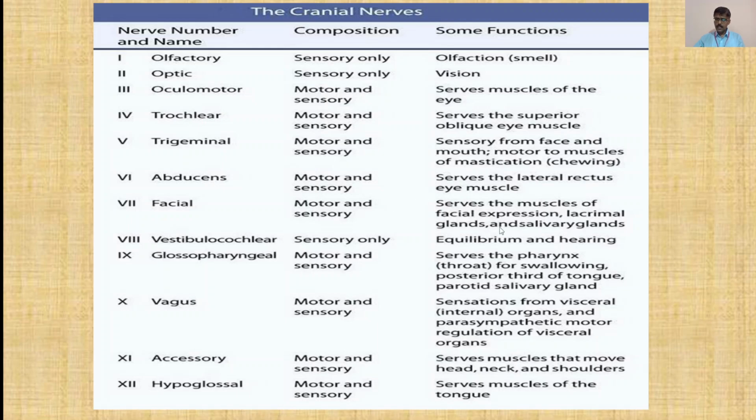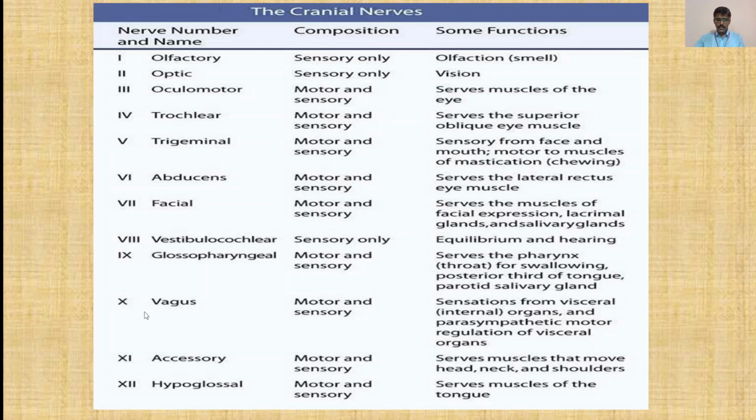It serves the muscles of facial expression, lacrimal glands and salivary glands. Then the vestibulocochlear. It is sensory only. It has the function of equilibrium and hearing. Then glossopharyngeal. It is motor and sensory. It serves the pharynx, that is throat, for swallowing, posterior third of tongue, and parotid, that is the salivary gland.